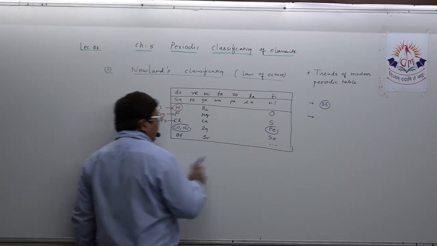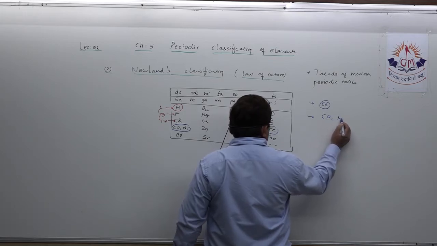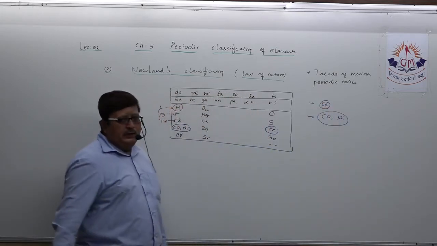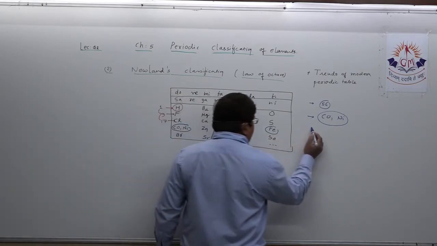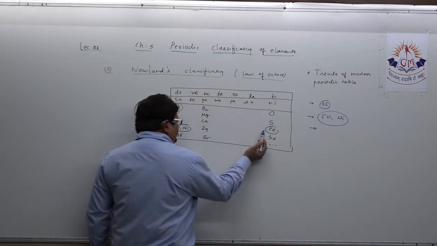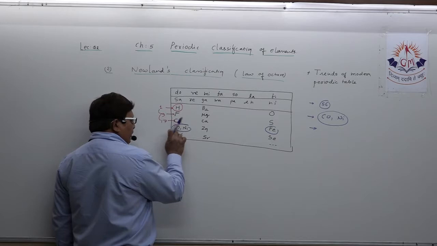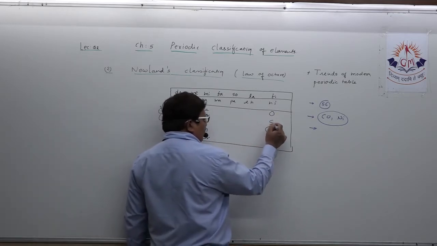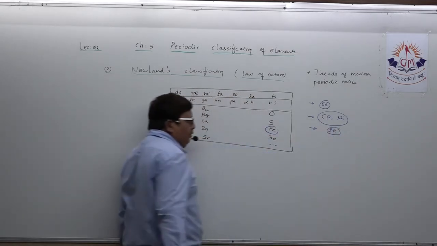One thing is clear: regarding cobalt and nickel, he could not specify the particular positions. Now the third point: iron has maximum similar chemical property with cobalt, but he placed iron below oxygen and sulfur. That is his third limitation. You understood this?